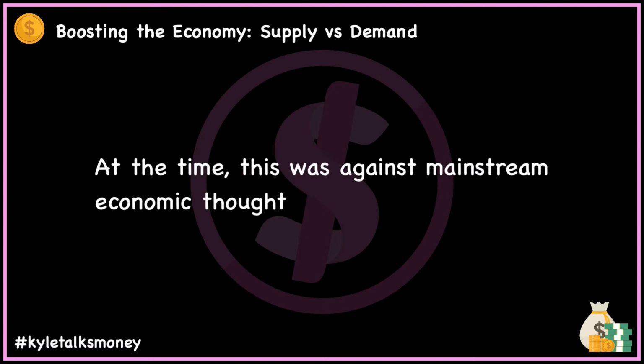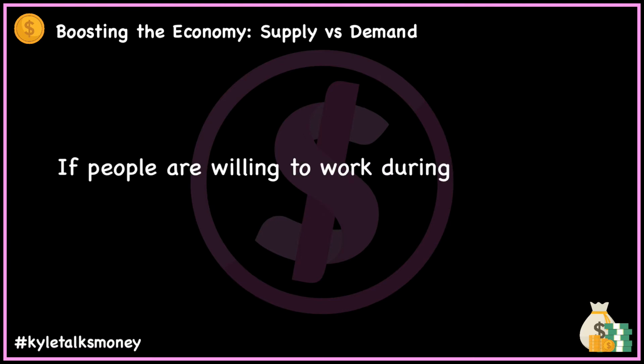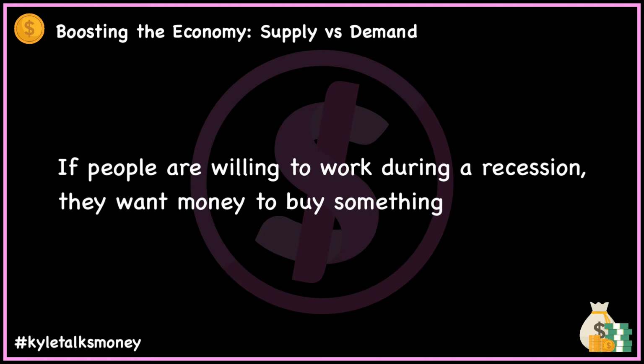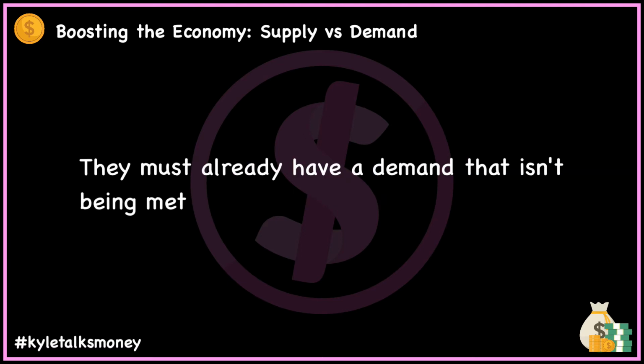This flew in the face of the belief at the time, which was that a lack of money and lack of demand caused bad economic times. Say asserted that there will always be a demand for the right kind of products. You can think of it this way. If there are people willing to work during a recession, they obviously want money in order to consume something. They must already have a demand that is not being met. What they demand is either too expensive for them to afford or is not being produced.